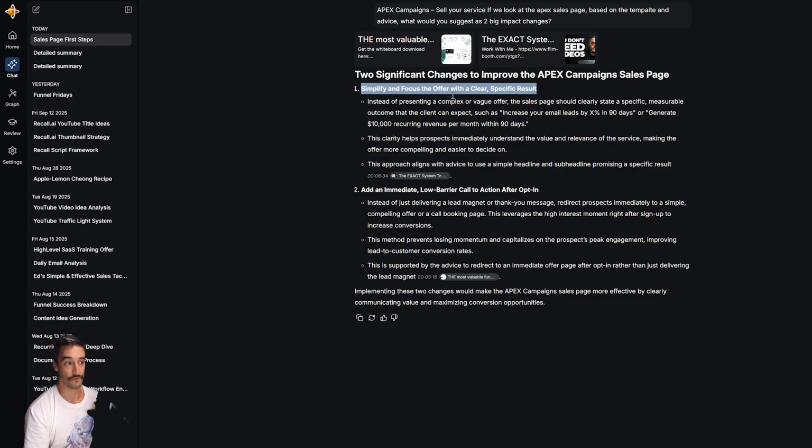Simplify and focus the offer with a clear and specific result. Add an immediate low barrier call to action, which I think is a really good idea.